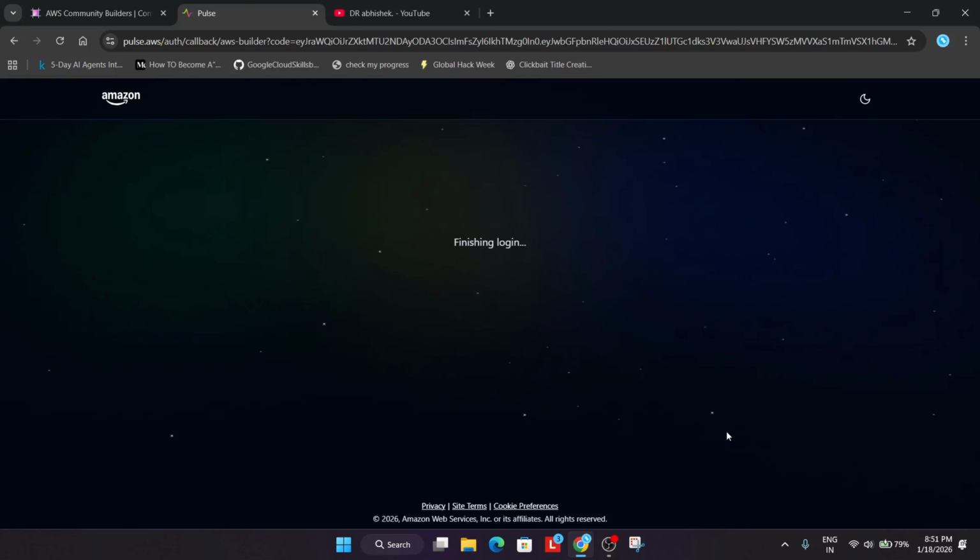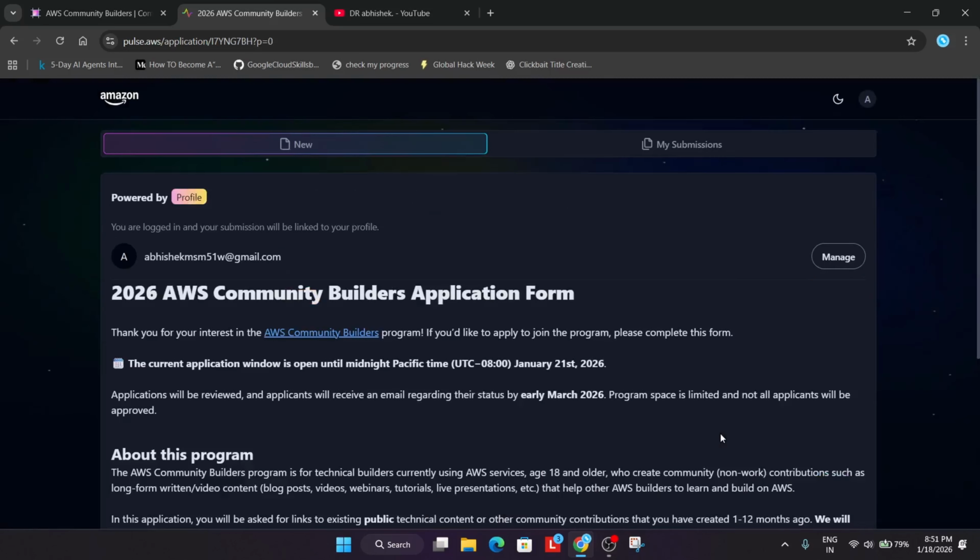Now all these things are done successfully. Okay. Now let me show you how to fill the form over here. It's just finishing the login task. So here we'll be getting some cool opportunities. Now the current application window is open till 21st of January. So hurry up and fill the form.